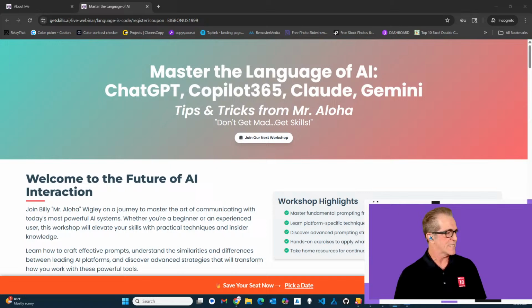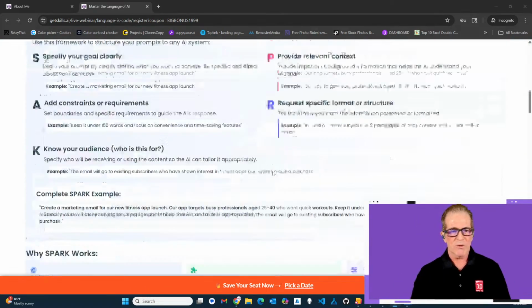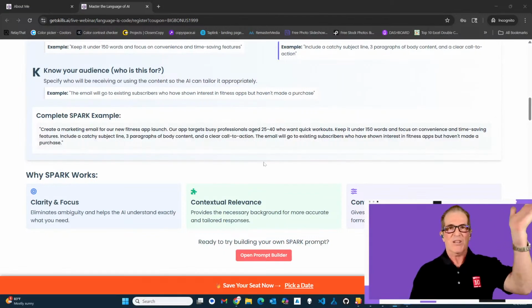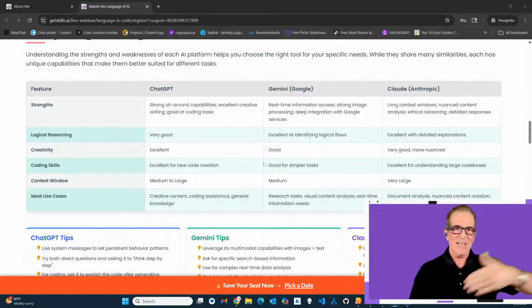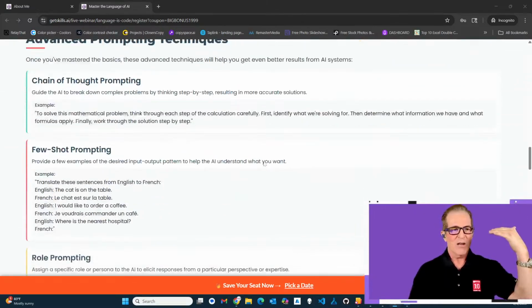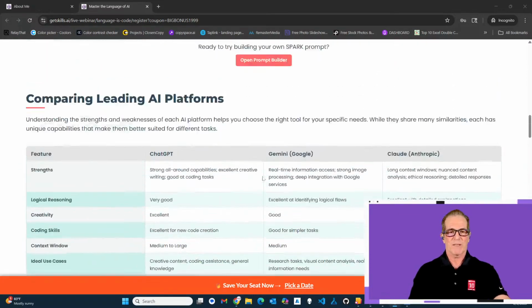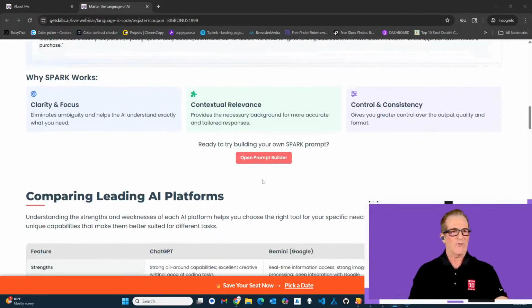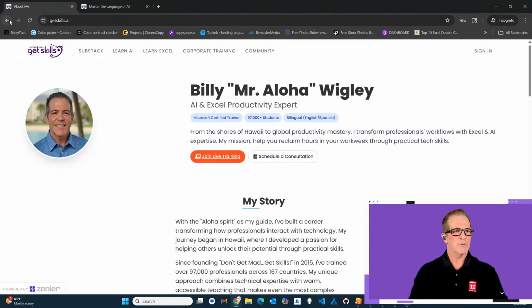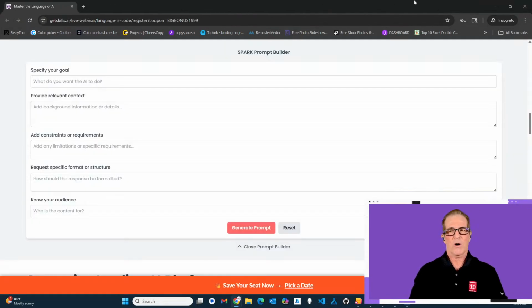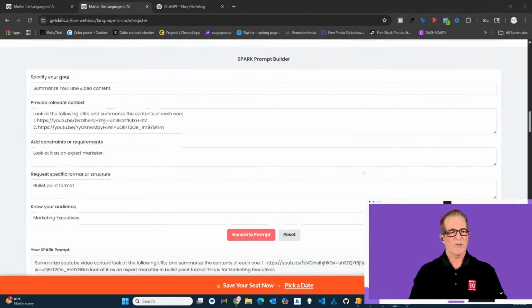Big bonus, $19.99. Now, what I wanted to do with the Spark methodology, just go to this website and take this workshop. But you don't even need to take this workshop just to use the Spark method. Okay? I got it set up for you already. You open the prompt builder, and here it is. Whoops. What happened? Oh, I got to get out of incognito. Open the prompt builder, and here it is.